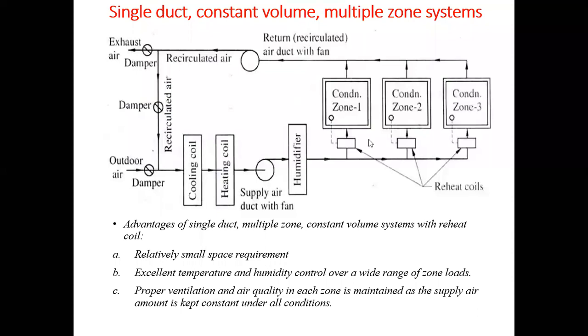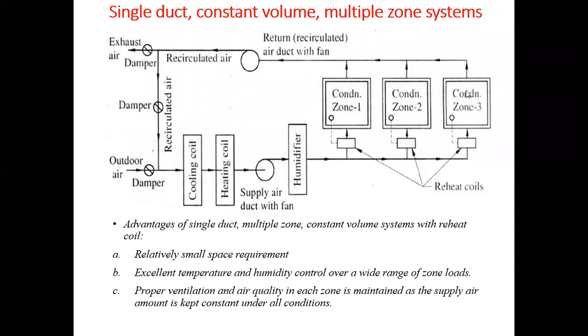In the single zone system we just provide these two things, we don't provide reheat coils. Now these reheat coils will reheat the air to the required temperature and then supply it to the condition space where the required temperature needs to be maintained. Suppose here we have to maintain a temperature of 20 degrees Celsius, here 24 degrees Celsius, and here 23 degrees Celsius.